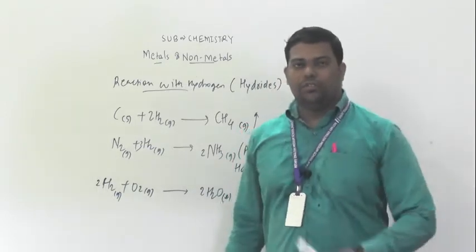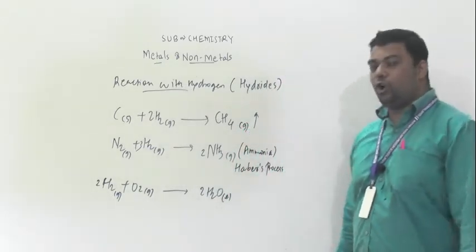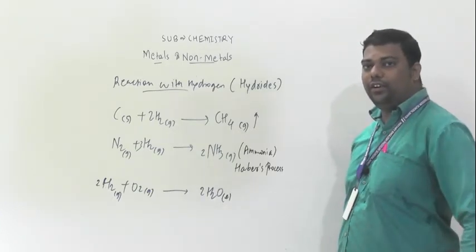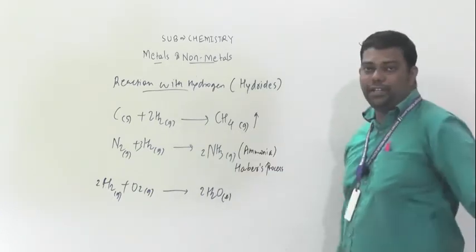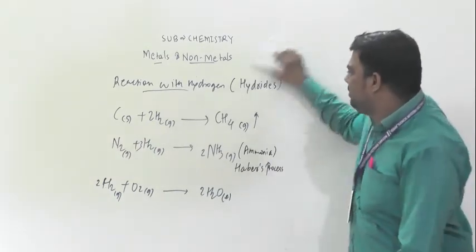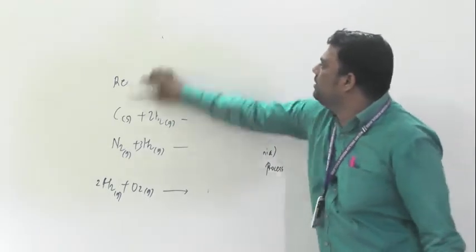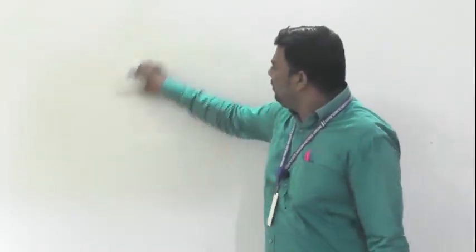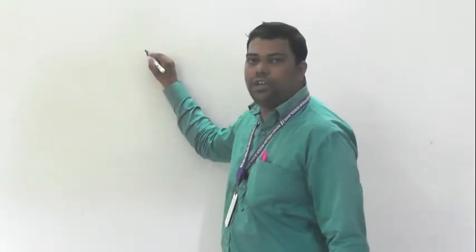Okay, now we will discuss non-metals. The last part in non-metals is uses of non-metals. Now see here in uses.